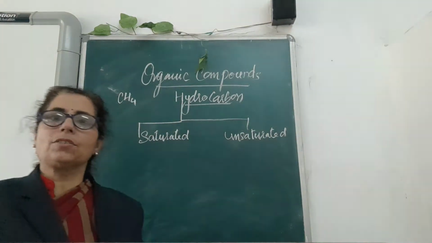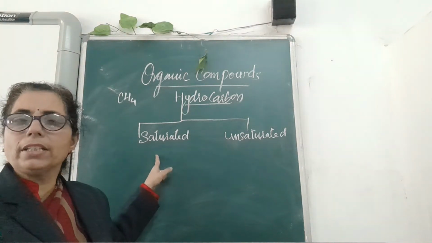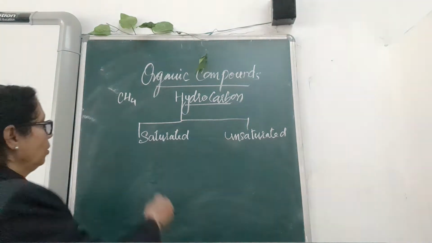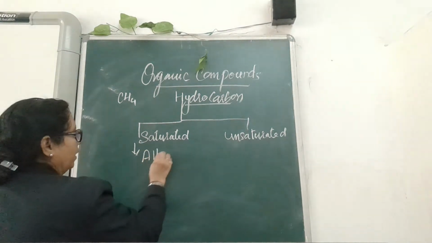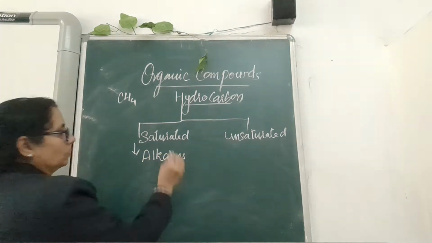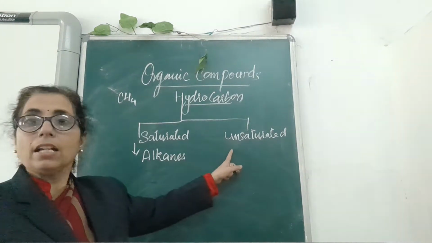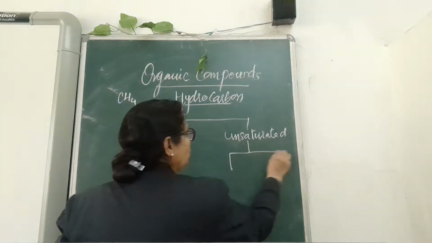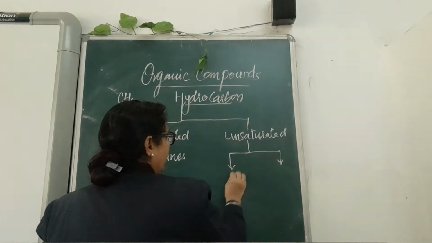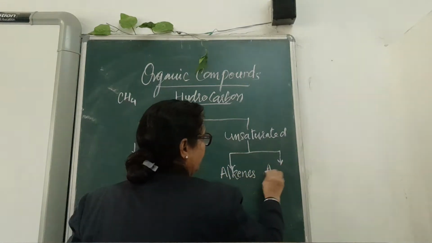Under saturated compounds you will find one name, that is alkanes. And the unsaturated compounds have been further divided into two types, that is alkenes and alkynes.